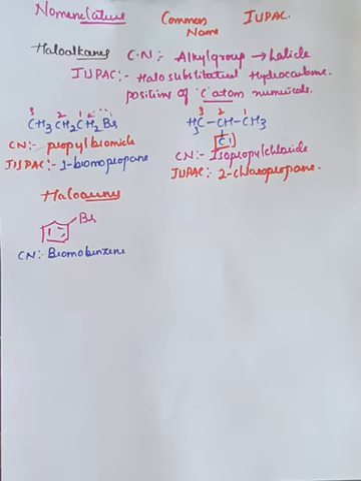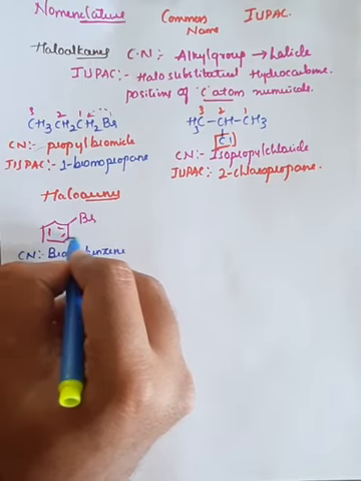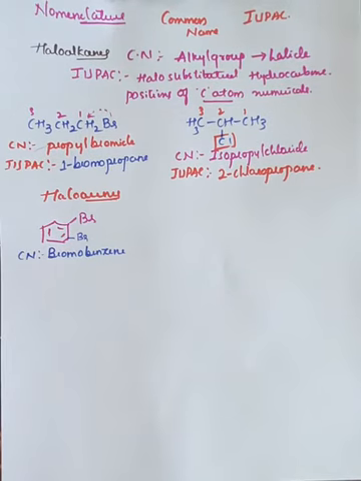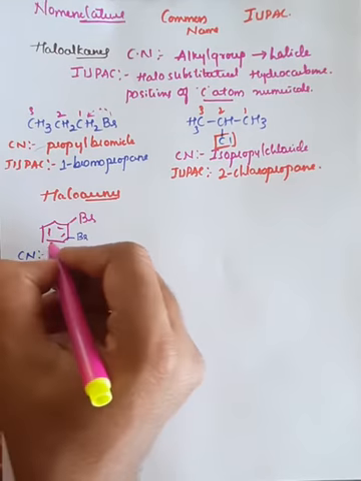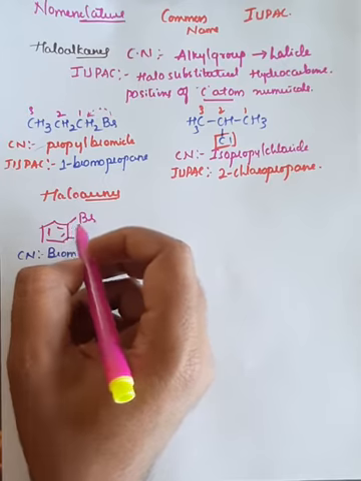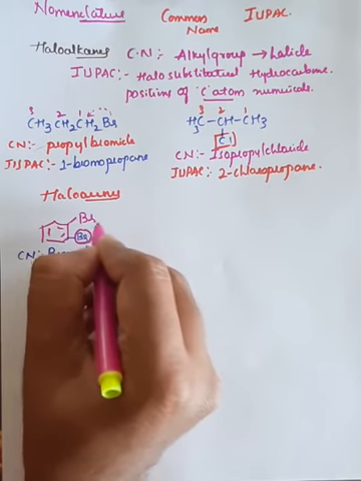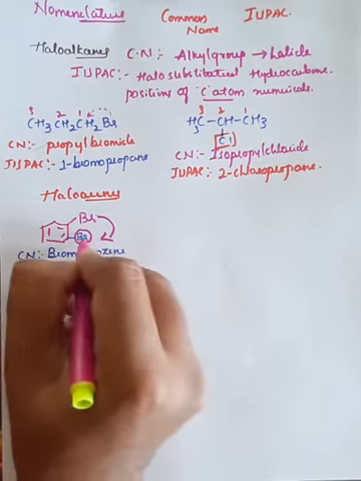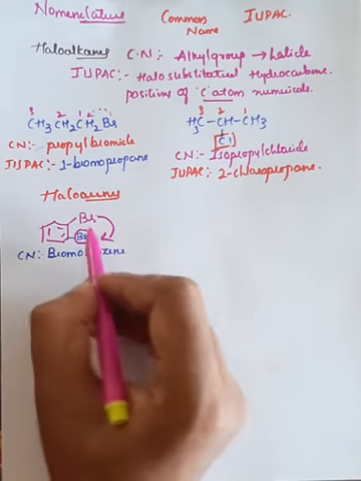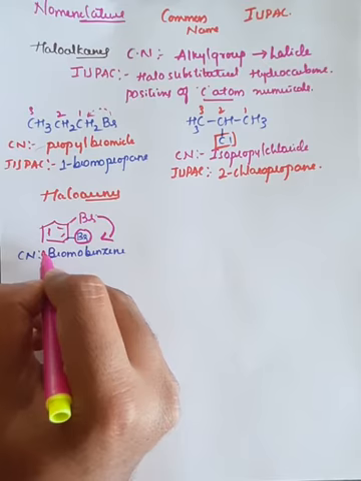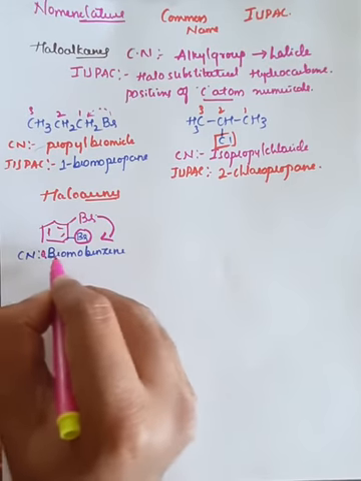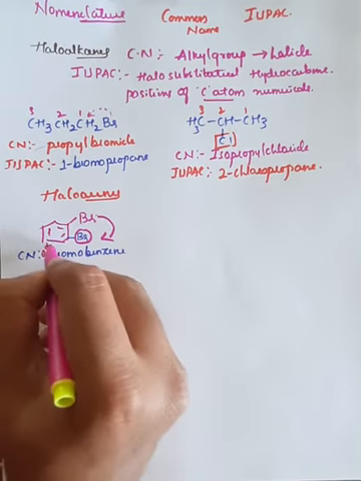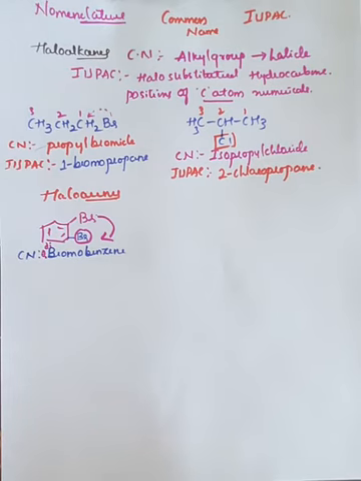But for the same example, if there is an attachment of one more bromine here, this is at the ortho position to the first bromine. So there are 2 bromines, and it is called ortho dibromobenzene.